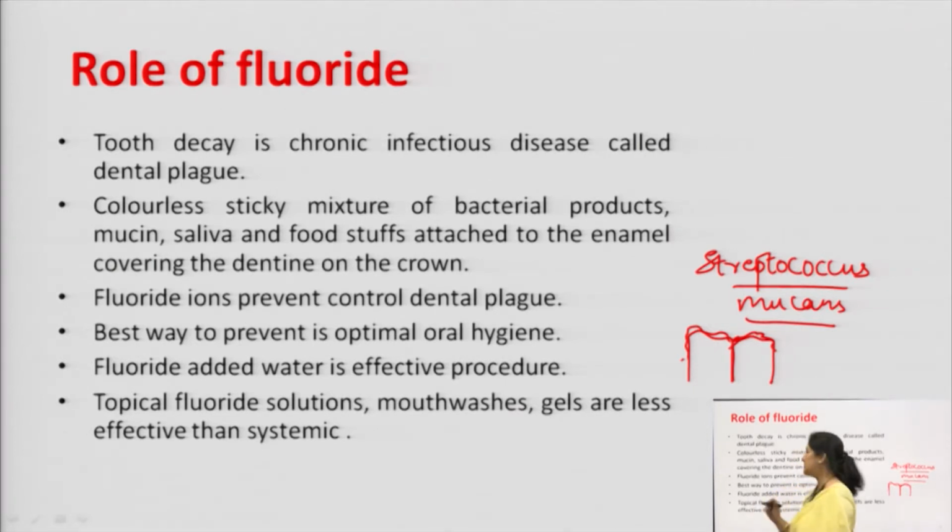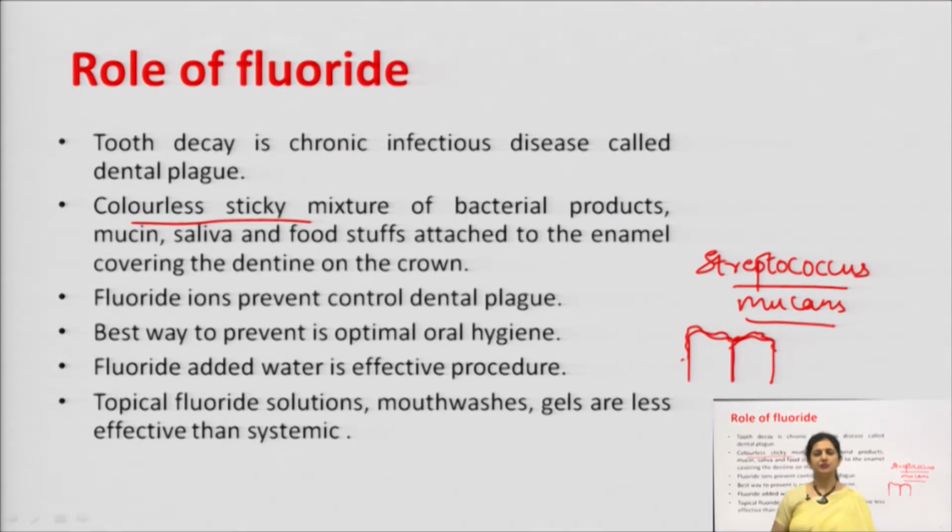Let's see how it does that. Caries is basically a colorless sticky mixture of bacterial product, mucin, saliva and the foodstuff attached to the enamel, that is the outer covering or the outer layer of the tooth, and the dentine grown on the crown.